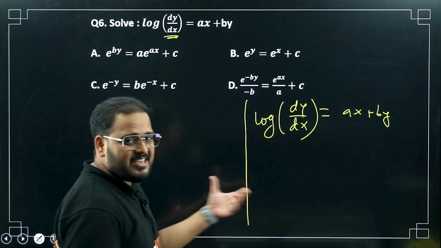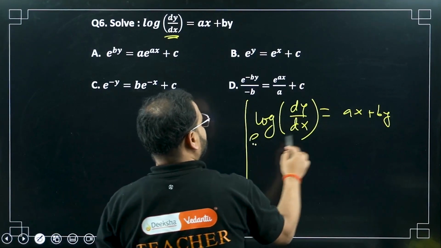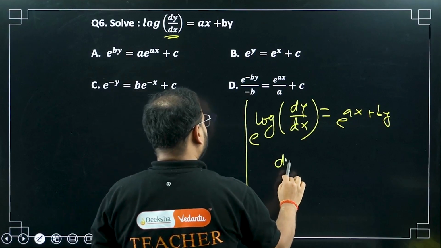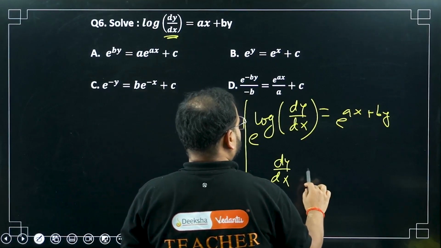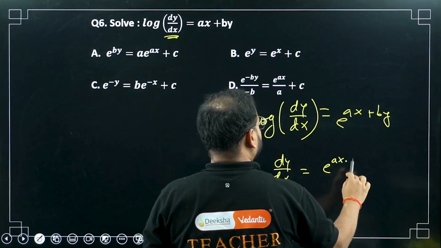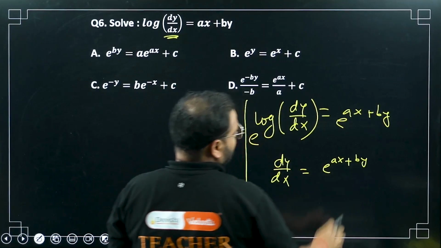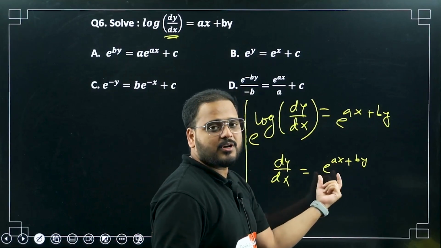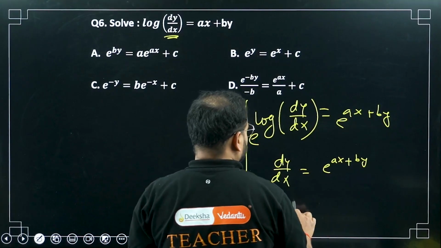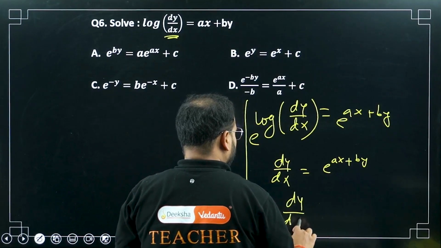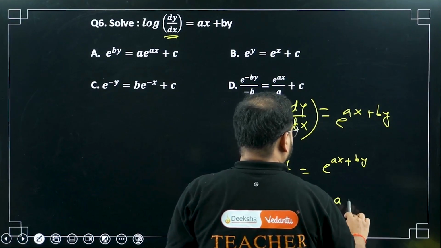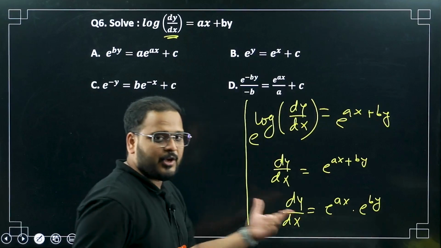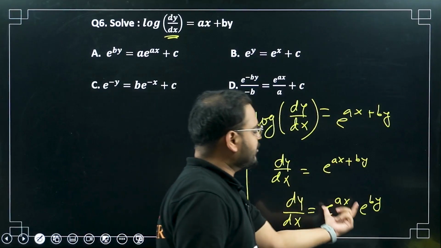Now take the exponential function on both sides, e and e. E and log will cancel the effect, and it will become simply dy by dx. And what will this be? E power ax plus by. The exponent is positive, it means the exponent is added, it means they're in product. So I can write this as another step: dy by dx equals e power ax times e power by. When the base is the same, you add the exponent. If the exponent is added, you can split it like this.